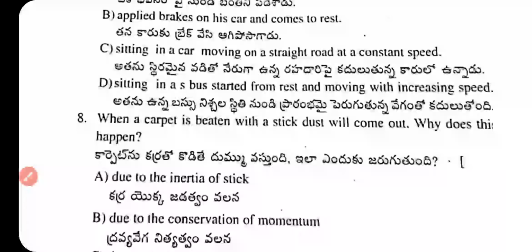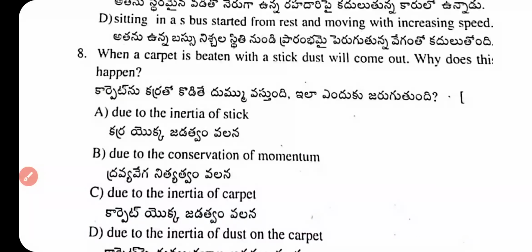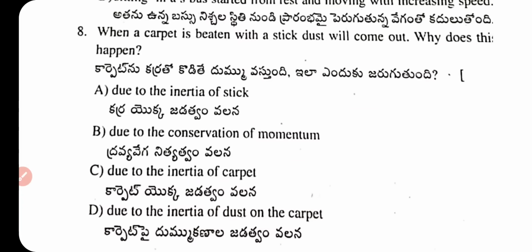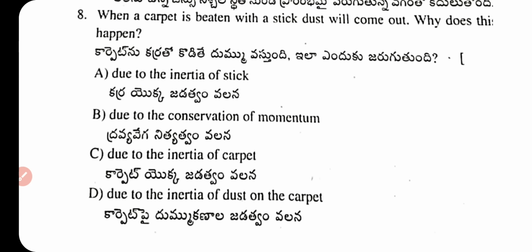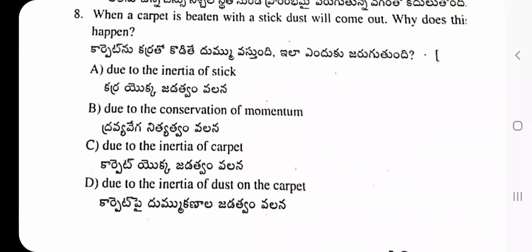Question number 8. When a carpet is beaten with a stick, dust comes out. Why does this happen? Due to the inertia of the stick, due to conservation of momentum, due to the inertia of the carpet, due to the inertia of the dust on the carpet. What is the answer? Option D is the right answer.